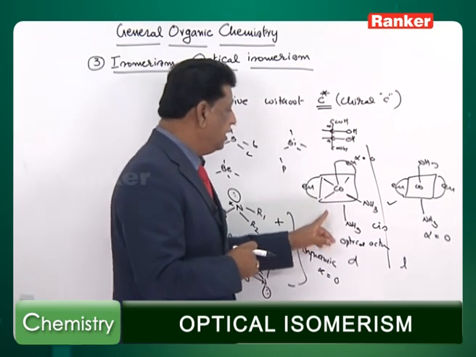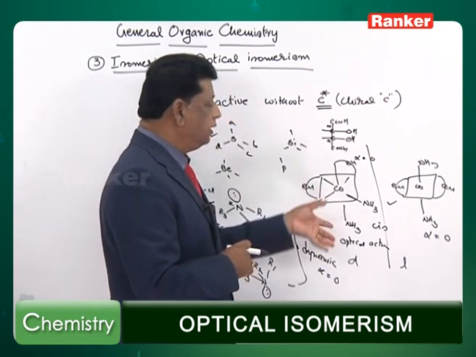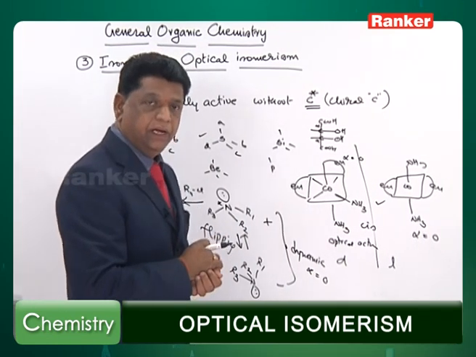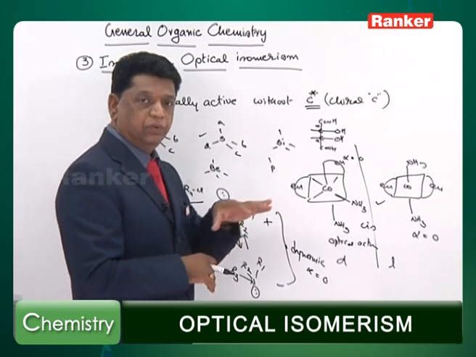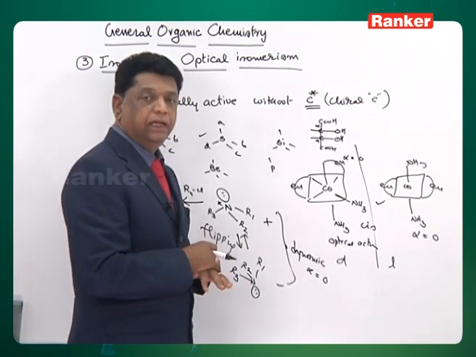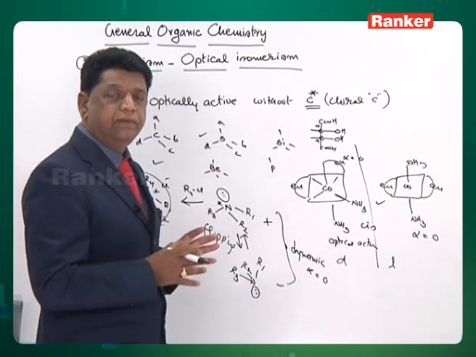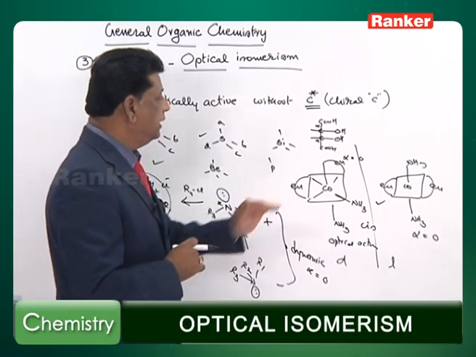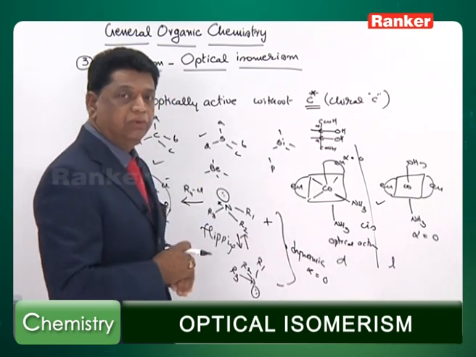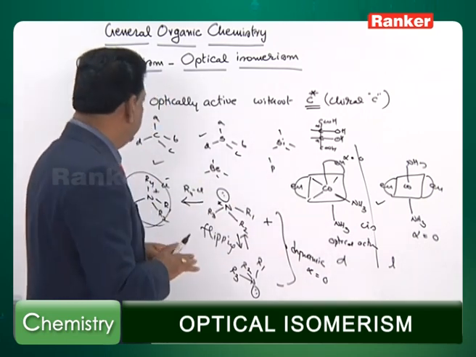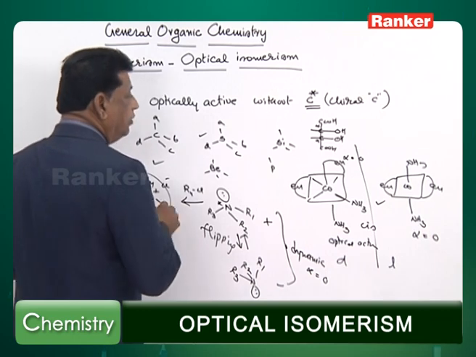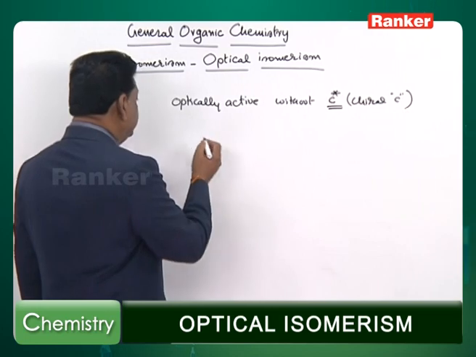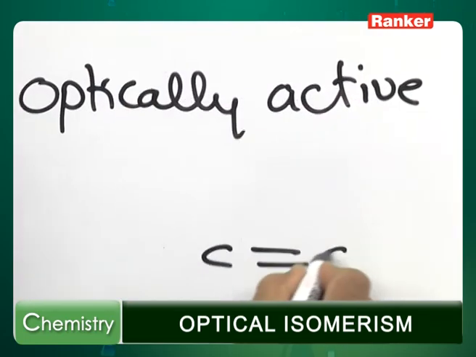Here we are seeing a compound where there is no particular element with chirality, but it is substituted in such an unsymmetrical way that it produces optical activity. We will see at the end what symmetry elements are exactly required to show optical activity. But now we have some examples from inorganic compounds showing optical activity, and we have a number of organic compounds that also show optical activity.